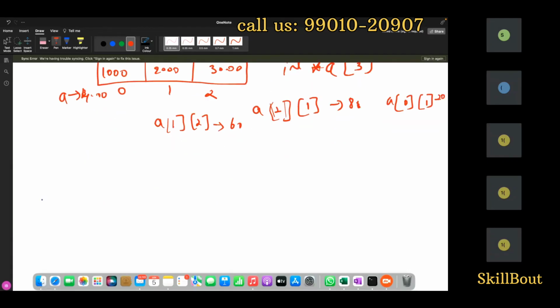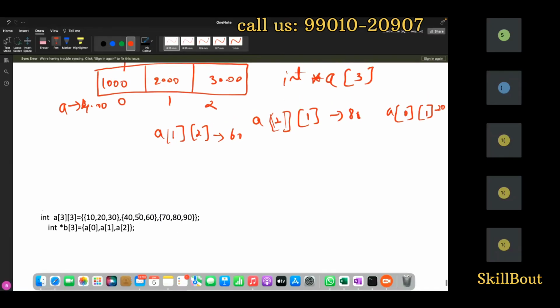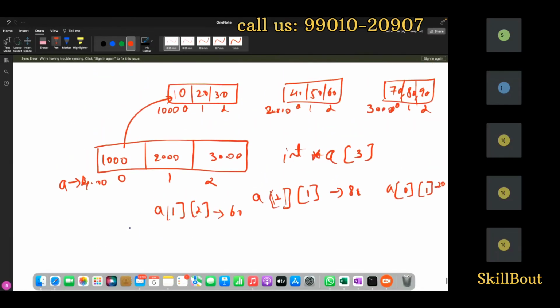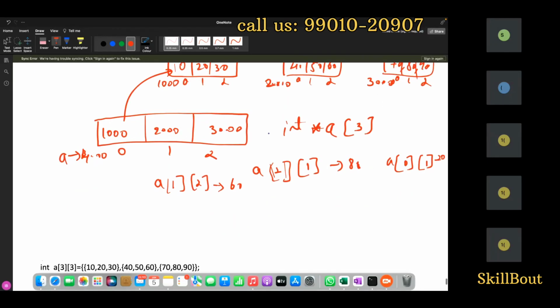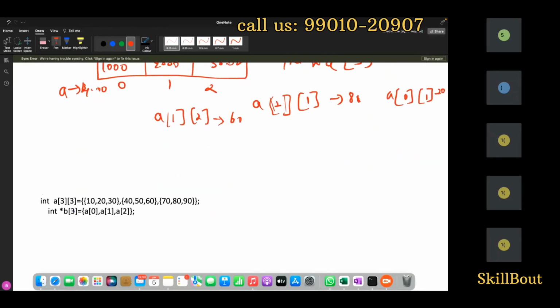So what is happening here now? You have these two things. Now you know this memory diagram for this one, right? No problem with that. Now what I'm creating is a variable called B. I am creating variable B of 3 blocks. Now this has an address, 4000, this might be 4004, 4008. This one's address I'm showing here now: 4000 and 4004 and 4008.